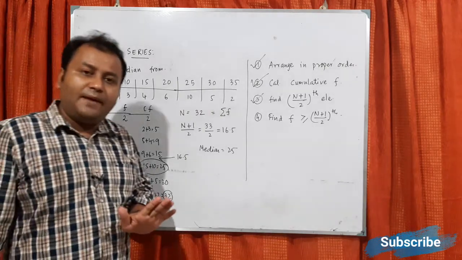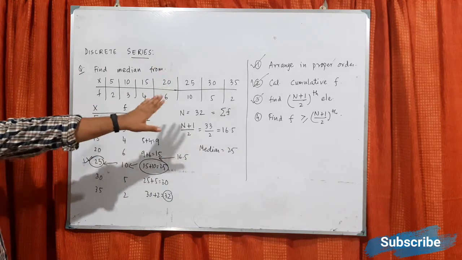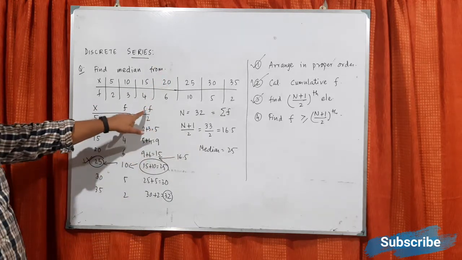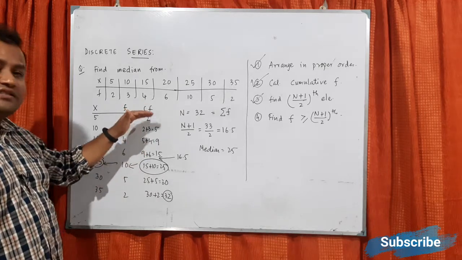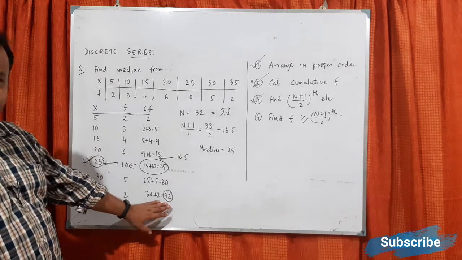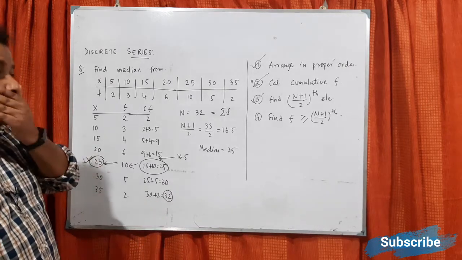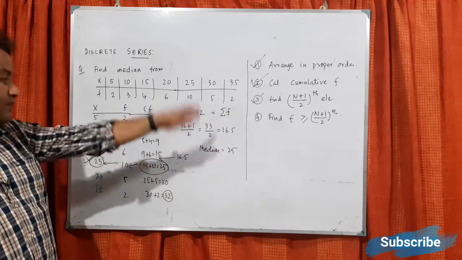So whatever step we have taken, first of all we arrange it in proper order, then we calculate the cumulative frequency, which is written by CF. What is the cumulative frequency? You add with the previous step and you go on. Then whatever be the total frequency, here in our case it is 32. So what you have to do? 32 plus 1 by 2, that is 33 by 2, 16.5.